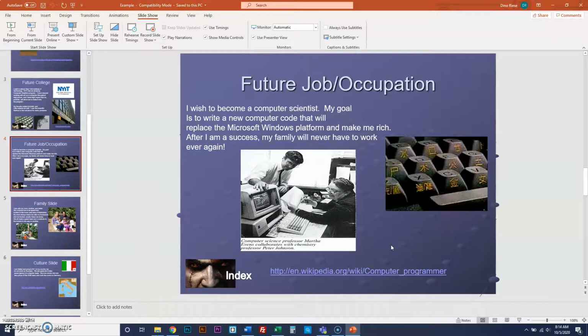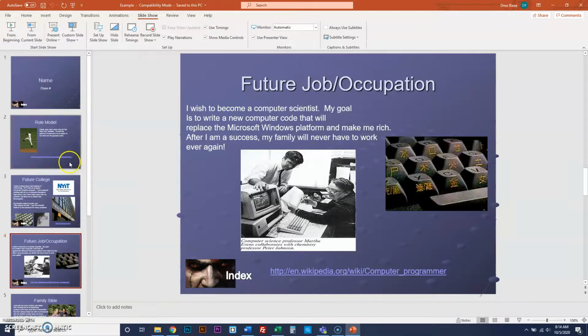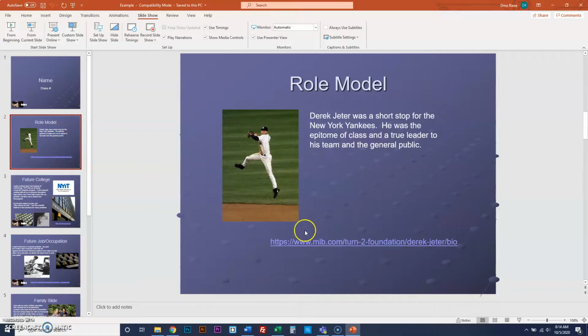Okay, so that is the gist of it. Everything that you just learned from this slide right here, apply to all your other ones.